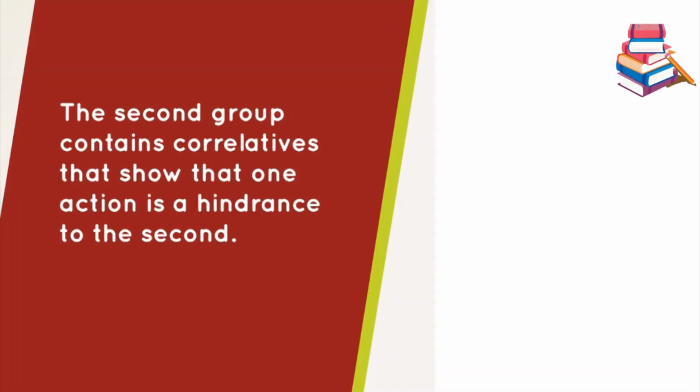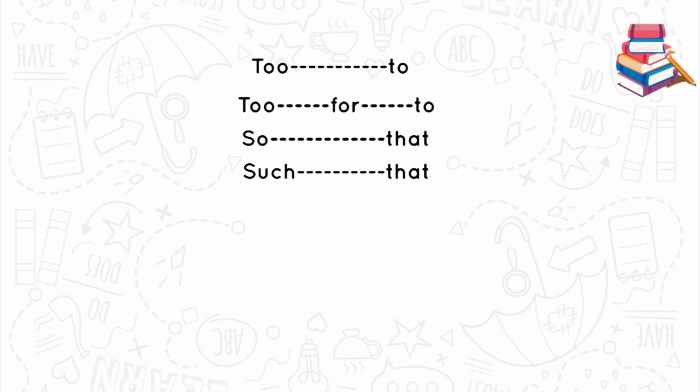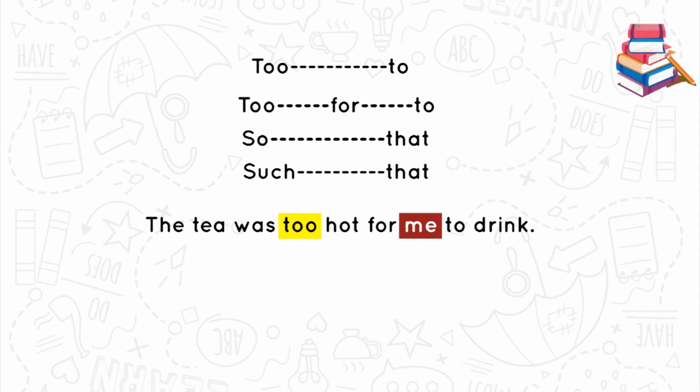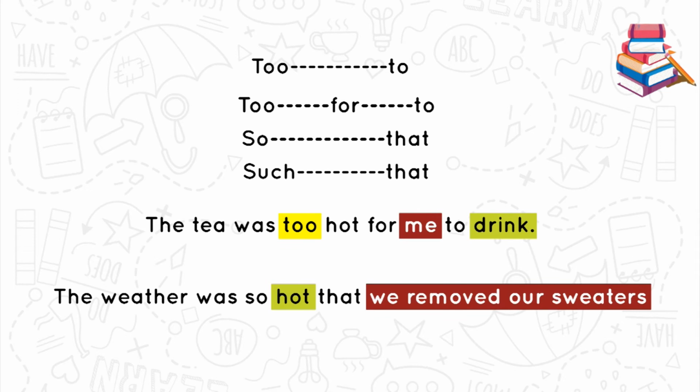The second group contains correlatives that show that one action is a hindrance to the second. Too... to. So... that. Such... that. Example: the tea was too hot for me to drink. The hotness of the tea hinders the drinking. The weather was so hot that we removed our sweaters.